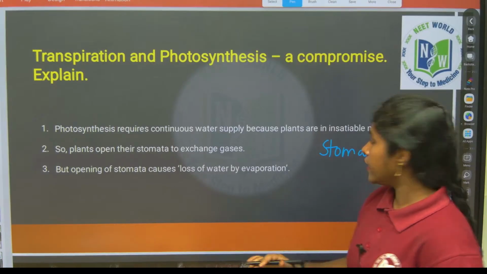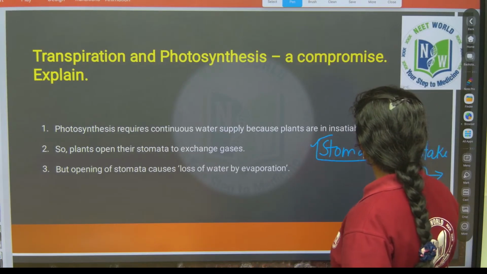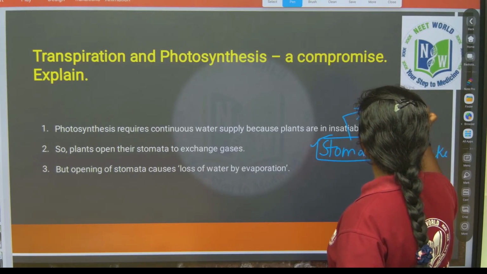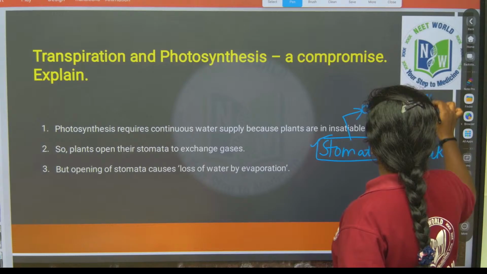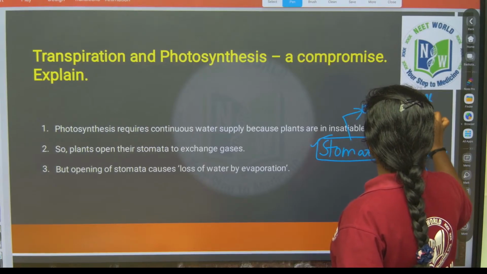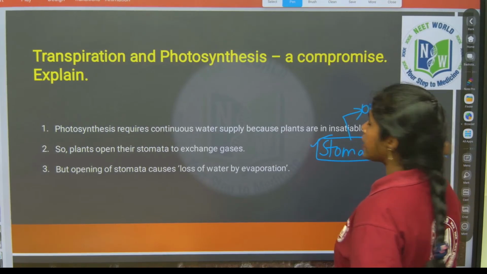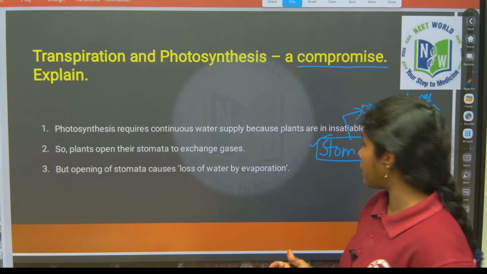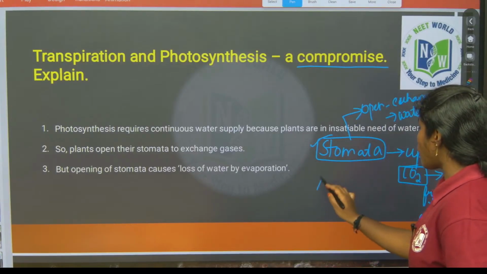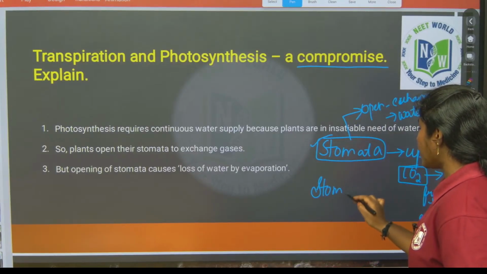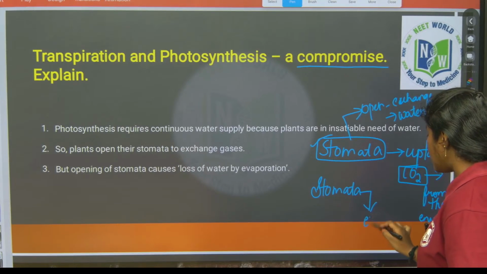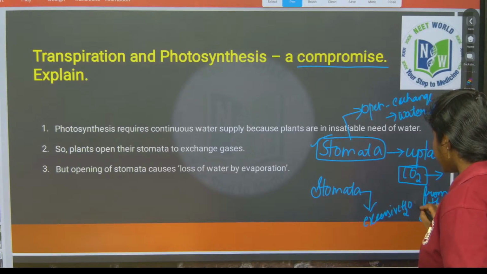And also, when the stomata is in the opening condition, there will be exchange of gases, and water is also evaporating by the process of transpiration. Why did they say they compromise? Now let's see. When the stomata is open continuously, there is a chance that excessive water will go out.